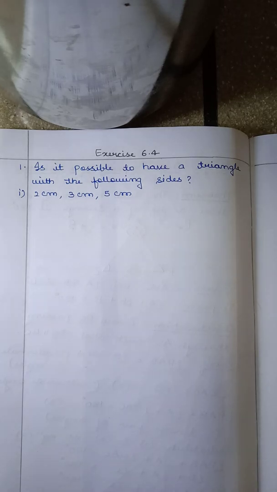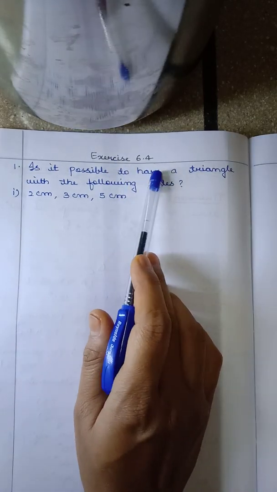Good morning, children. In the last class, we have studied that the sum of any two sides of a triangle is greater than the third side. So, based on that statement, we will solve exercise 6.4.